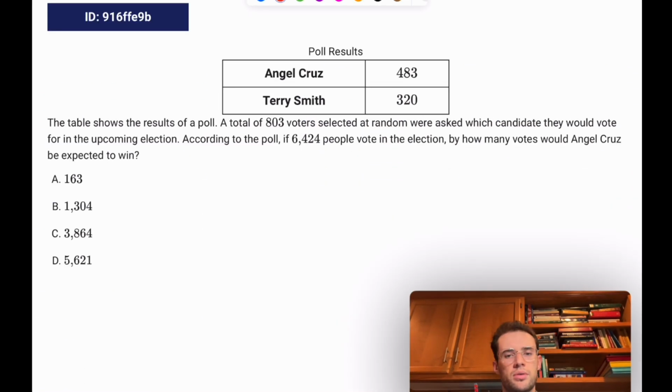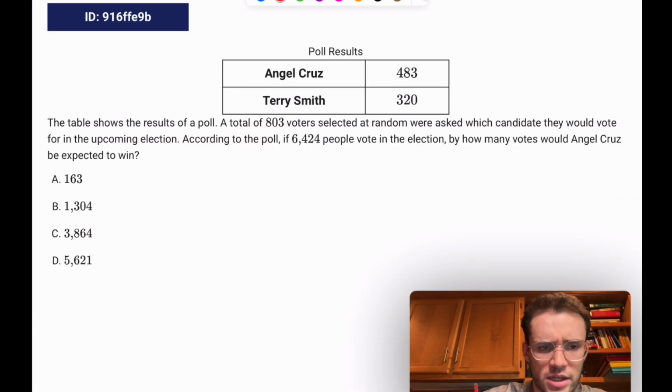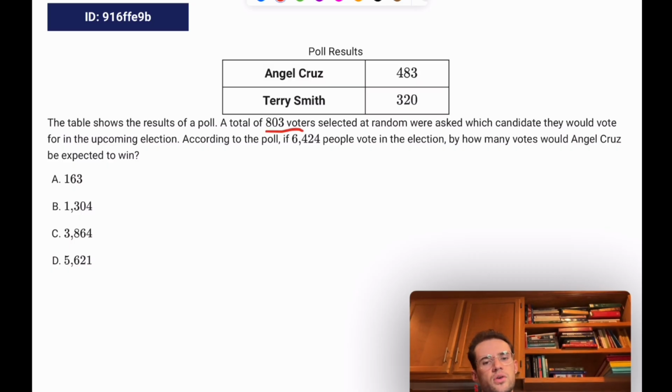We have a table of poll results, looks like some kind of election. The table shows the results of a poll. A total of 803 voters selected at random. So at random, that implies it's likely going to be a representative sample if it was truly random sampling, and well done. They were asked which candidate they would vote for in the upcoming election. According to the poll, if 6,424 people vote in the election, by how many votes would Angel Cruz be expected to win?